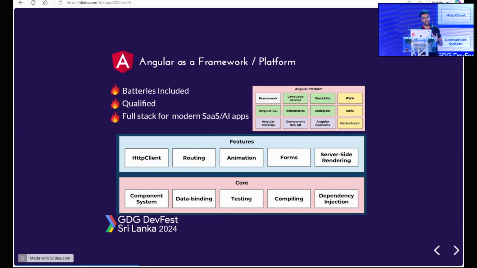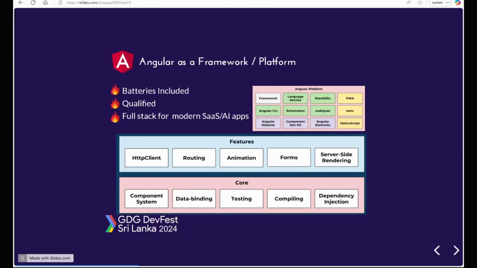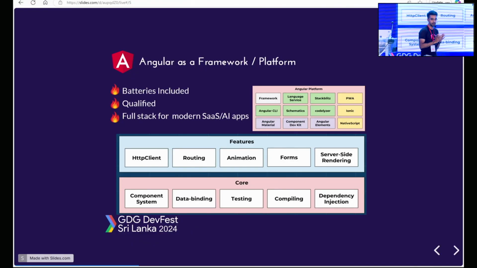Let's see what Angular as a framework offers. It comes with a lot of features included. With every release, you get new features announced in Angular, starting with HTTP client, which is mainly for making web requests to your backend and getting the response back. And then you have routing. If you take any single page application, routing is very important. Based on the route that you set, the page has to navigate. So routing becomes an important concept, and Angular has it.